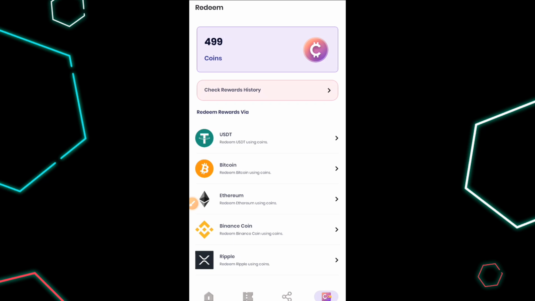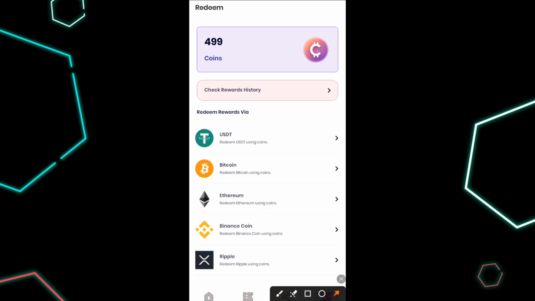So you just have to spend more time, play more games, or refer more people to increase your earning. Now to the final part, let me show you, sorry I almost skipped that, let me show you how to redeem your reward. So all you need to do is come right here to this redeem at the bottom right corner, and then click on redeem.